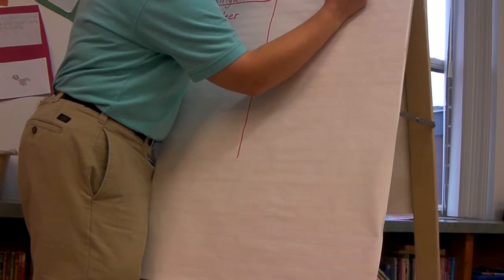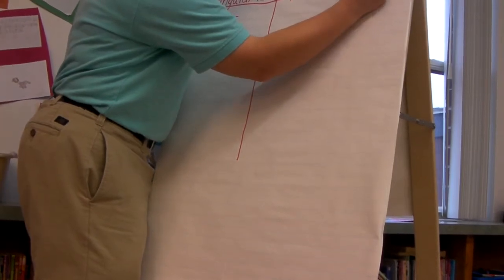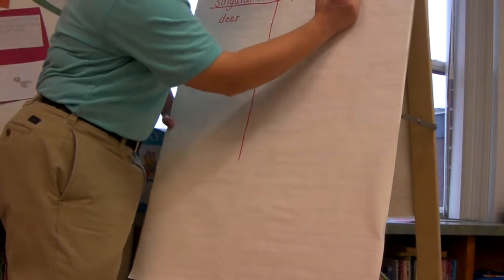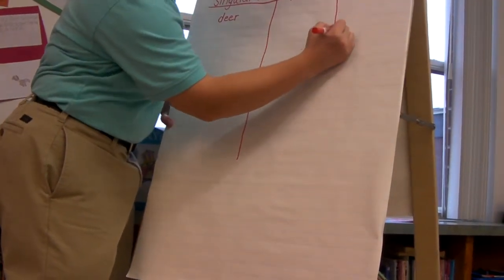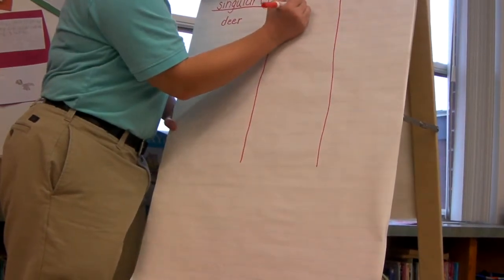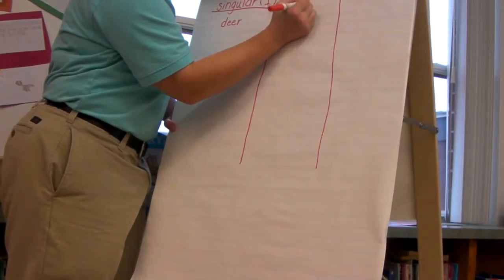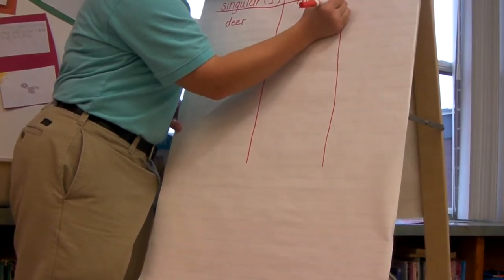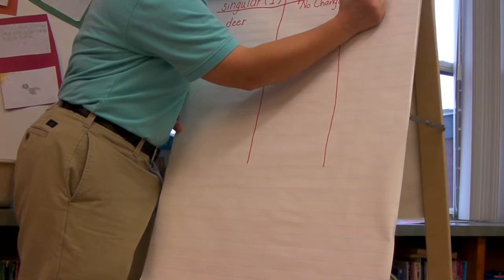We're going to say 2 plus. Could be 3, 4, 5, 6, 7. This column is going to be no change, and this column is going to be there's a change.